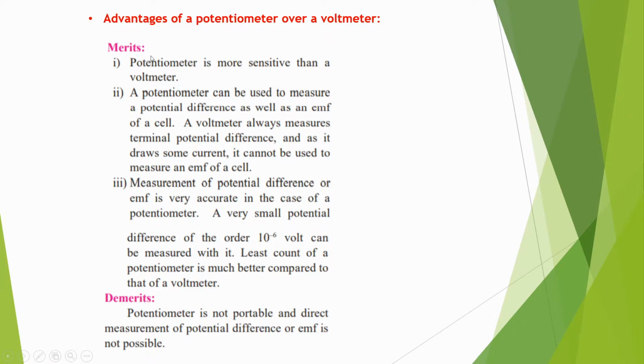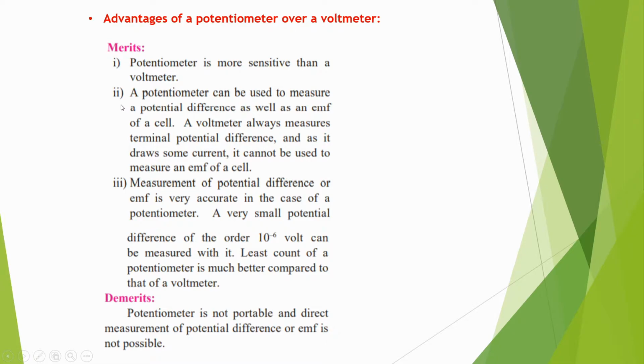Okay, so what are the merits? The first is that the potentiometer is more sensitive than a voltmeter. We know that the potentiometer consists of a long and uniform wire, so it can give an accurate measurement of value. So due to that reason, the first point is: the potentiometer is more sensitive than a voltmeter.